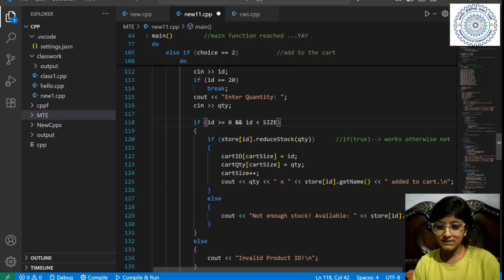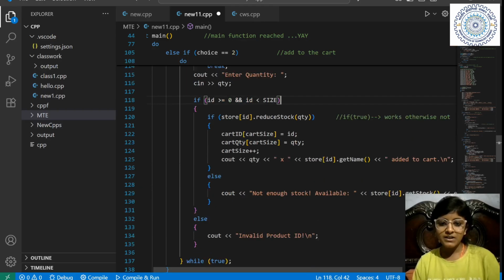And the get name function of this object, meaning its name will be printed. So this quantity of this name, this item, added to the cart. This will be printed. And if this is false, means the stock is